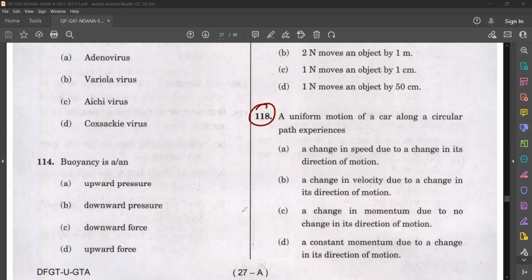Read the statements correctly and tell me which is the answer.